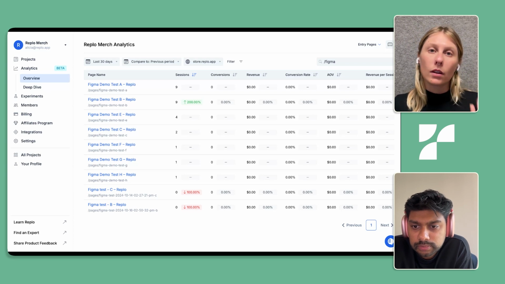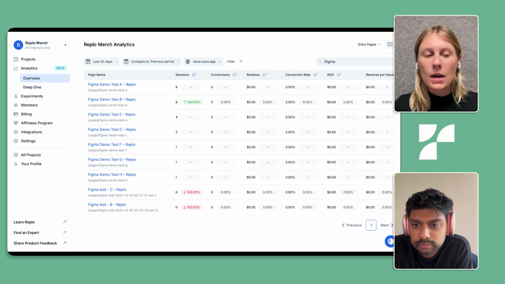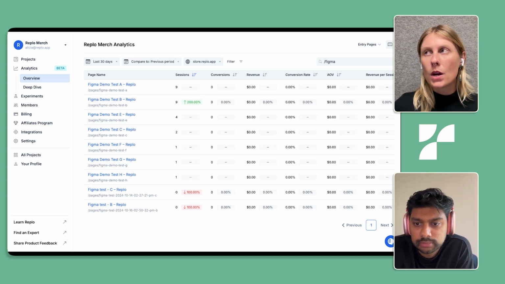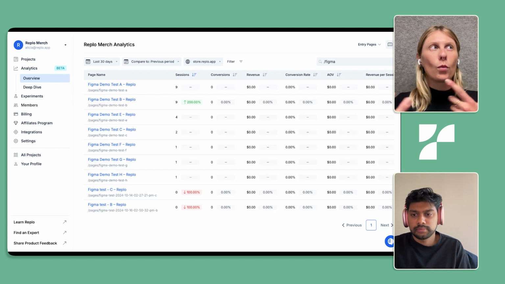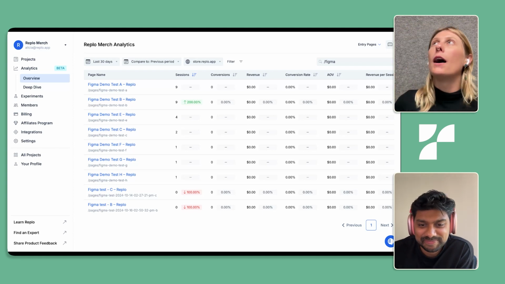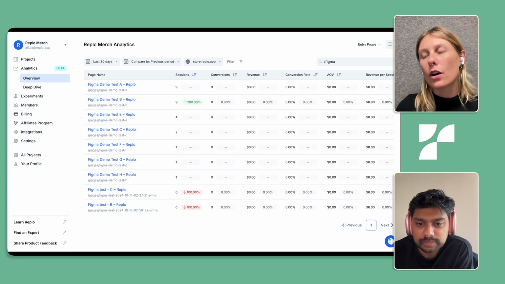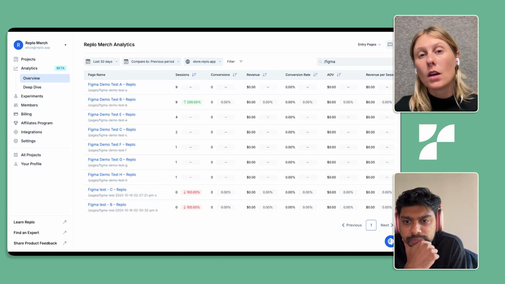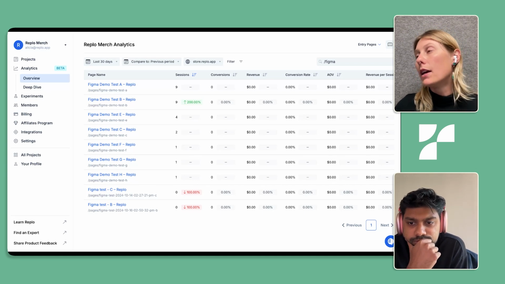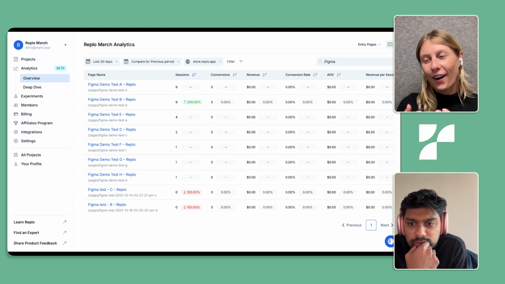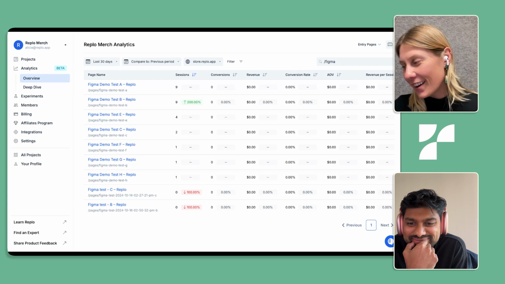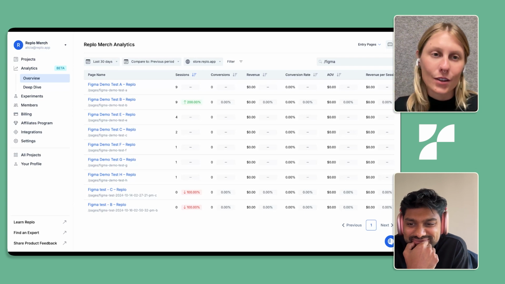And today, people are doing that with Clarity. If you're talking about free tools, if you're talking about paid tools, they might be doing that with Hotjar, or other heat mapping tools. So it's very much on our radar to eventually introduce something like that into Replo so you can get a better understanding of how someone is ultimately engaging with your pages. But that's a little bit longer term. It's a little bit larger of a product to build. But near term, things like scroll depth, bounce rate, exactly what people are clicking on your Replo pages, those are the types of things that are more of a kind of fast follows to this initial beta launch.